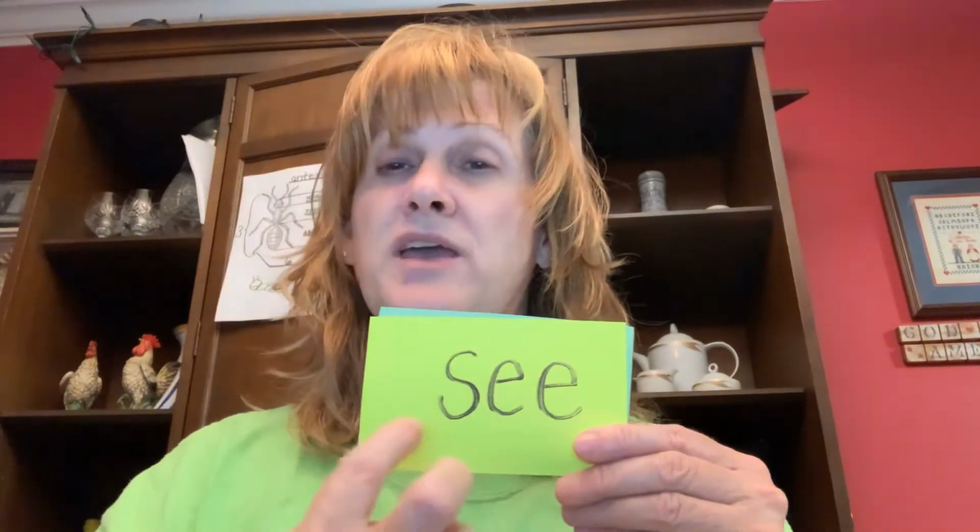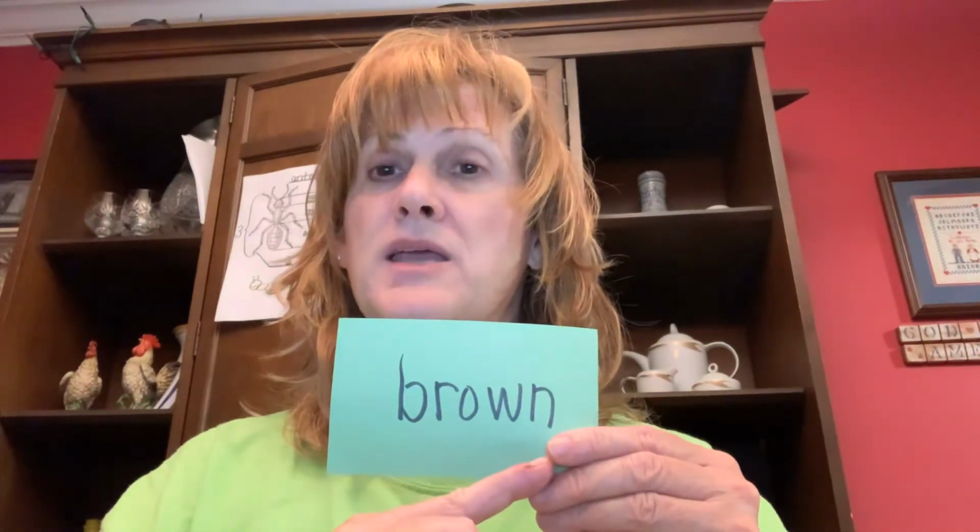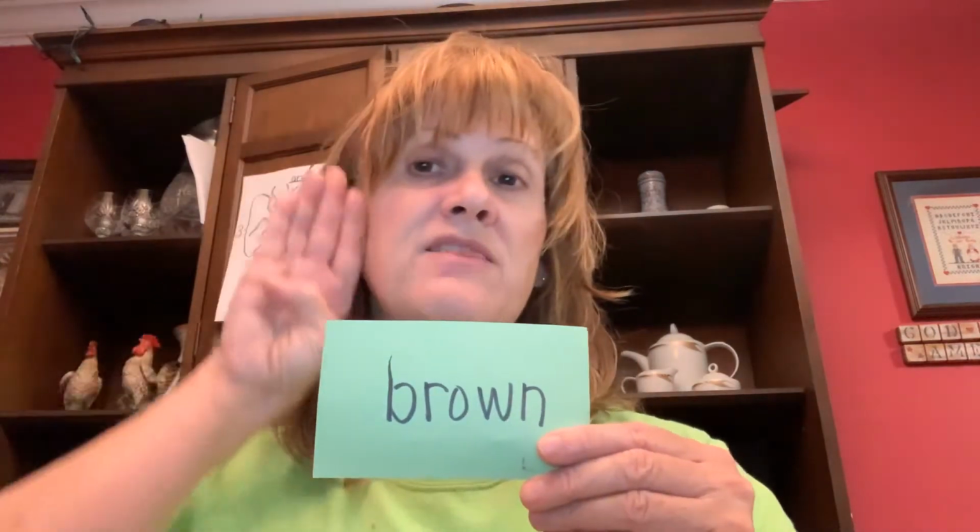Then G-R-E-E-N, that spells green. S-E-E, I tried to tell you to remember that if I have two E's, I have two I's. That's what I see with. S-E-E spells see. And then B-R-O-W-N, brown. And this is the sign for brown. So this week, we have more color words, okay? And the first one that I want to do with your new sight words is B-L-U-E.